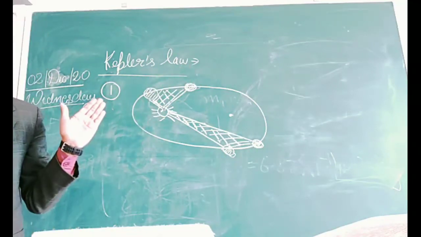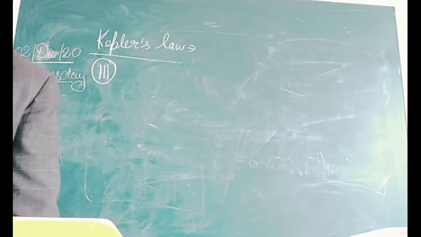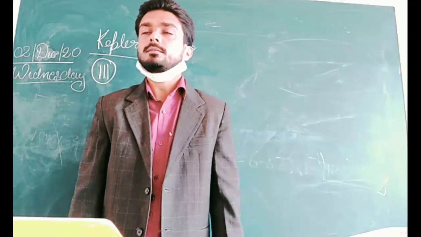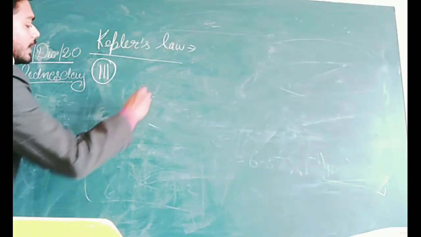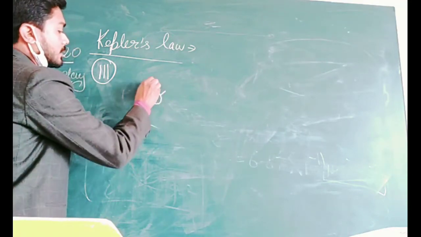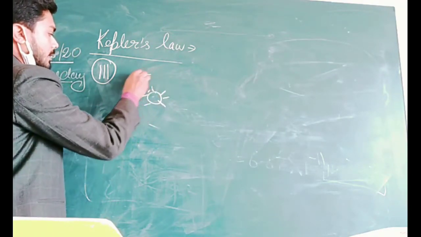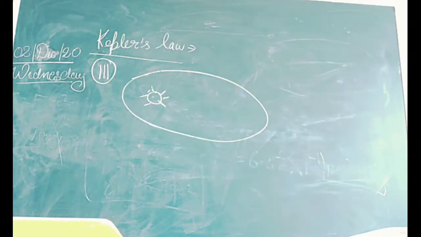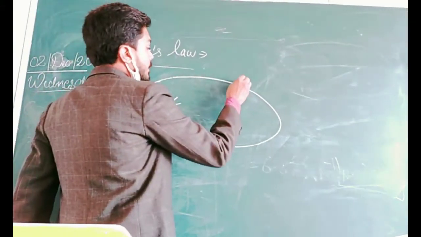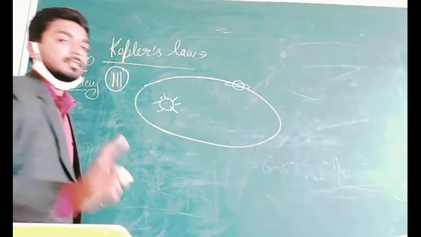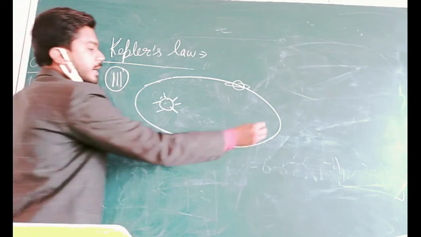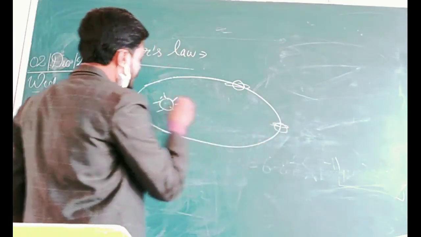Now let us discuss the third law, Kepler's third law. As you can see, the shape of the path described by the planet is called an elliptical path, an ellipse. You can see the distance of the planet from the sun varies at every time.